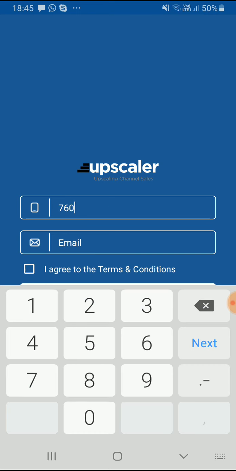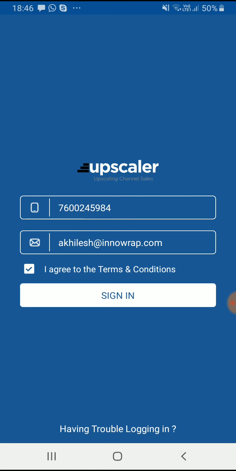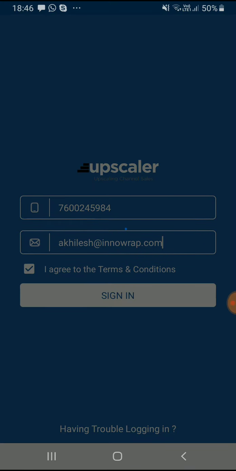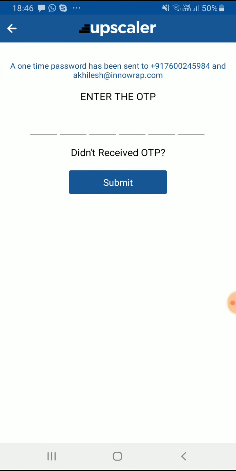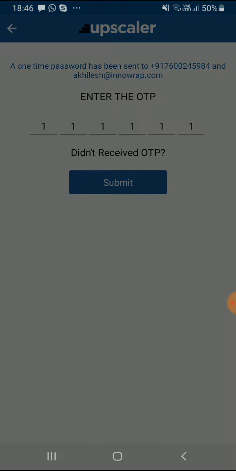So I'll just log in using my mobile number and email ID. I'll agree to the terms and conditions. I'll sign in. I'll add the OTP. I'll click on submit.